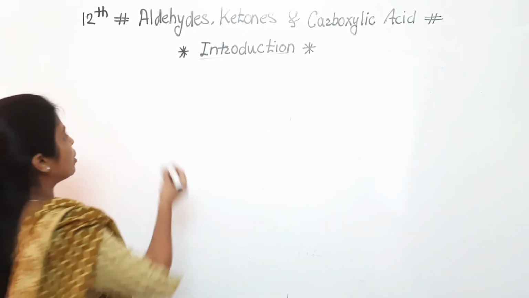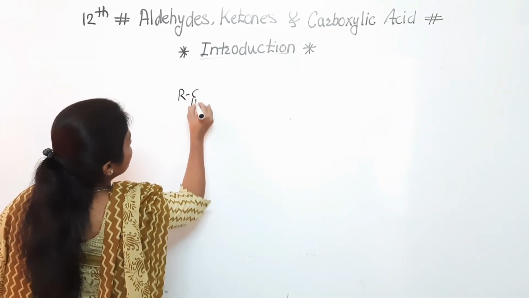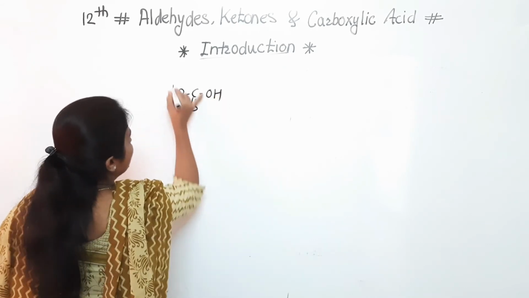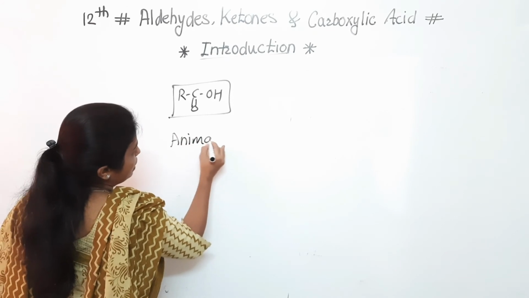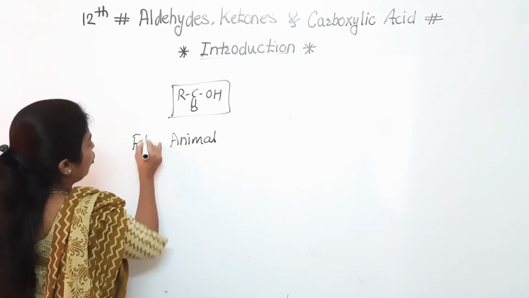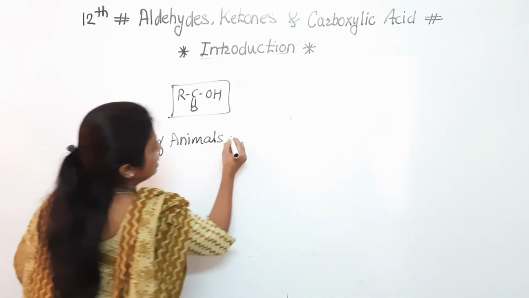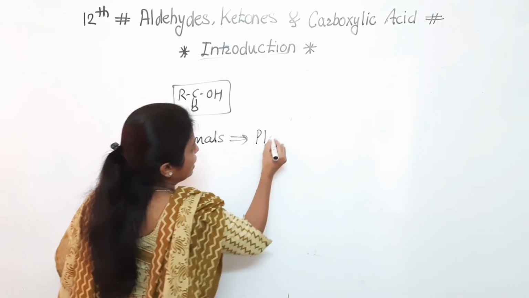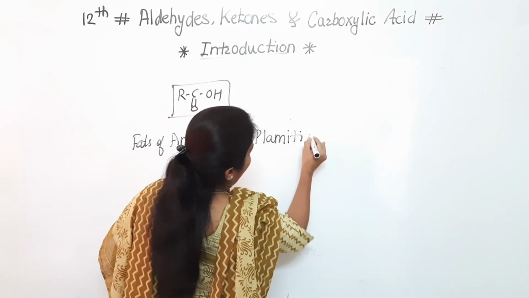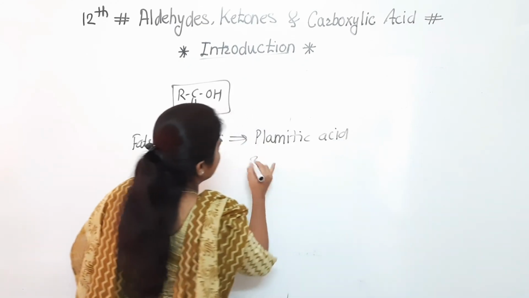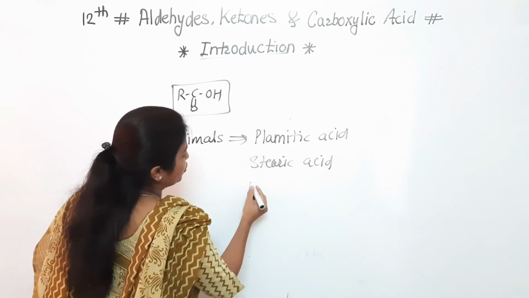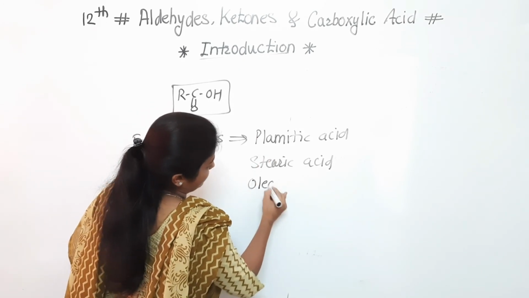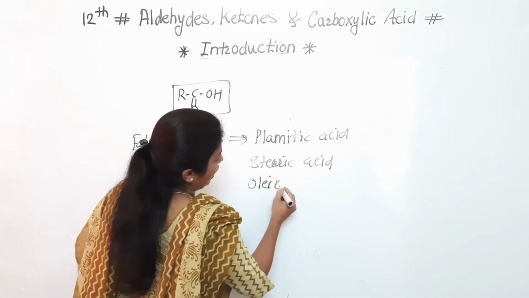But what about the carboxylic acid? In case of carboxylic acid, we can say that whatever fats of the animals, if we consider fats of the animals, in that, as we know, palmitic acid, stearic acid, as well as we can say oleic acid.